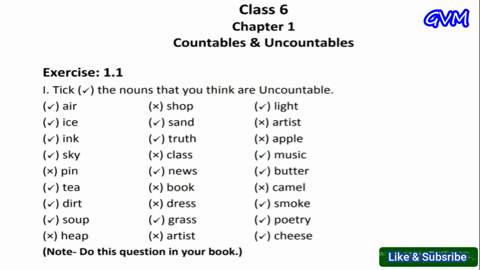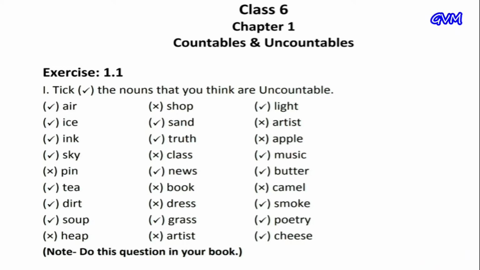Today I am going to start class 6 English grammar, first chapter, and that is countable and uncountable nouns. First of all, what are countable nouns? Countable nouns are those nouns which we can count, so we call them count nouns. And uncountable nouns are those which we can't count, so we call them uncount nouns.